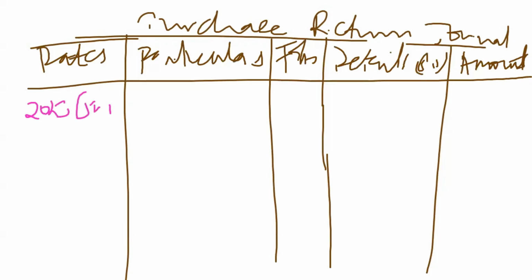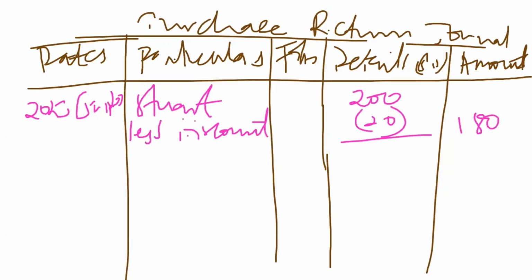The first transaction on returns happened on 20th, where we had Stuart, that is the supplier, but we had a discount. The return was 200. We had a discount of 10%, so we less the discount of 20, giving 180. That is the return amount that we'll be having.